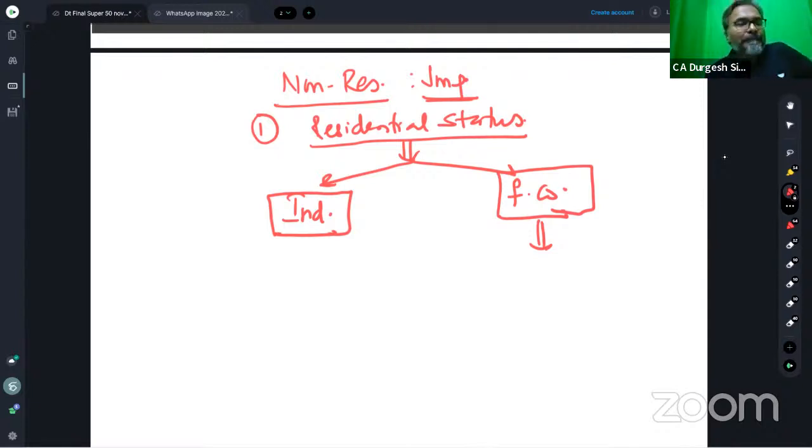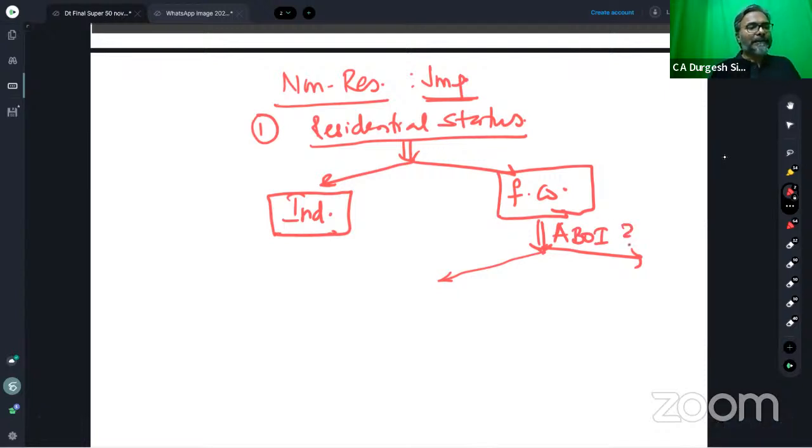So, students, so far as the foreign company is concerned, Kamal, all ready? So far as the foreign company is concerned, students, the residential status depends upon whether the foreign company satisfies the active business outside India test. There is an active business outside India test.